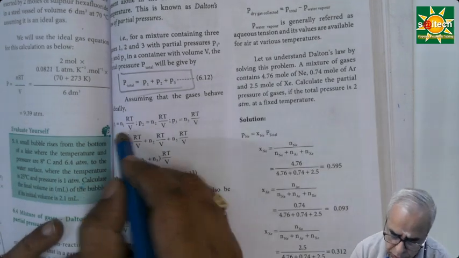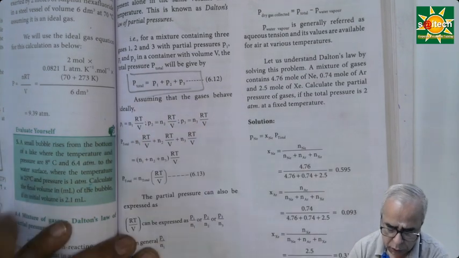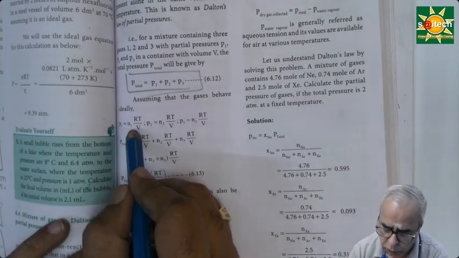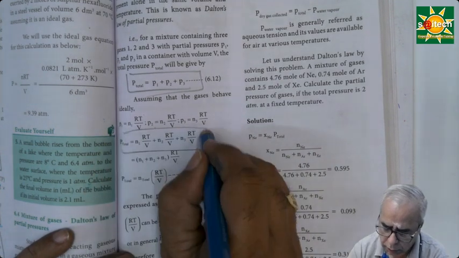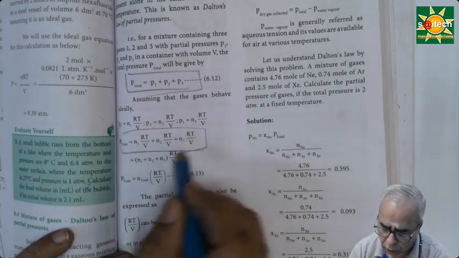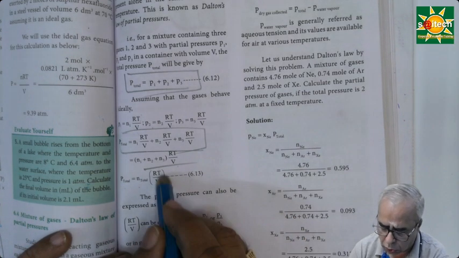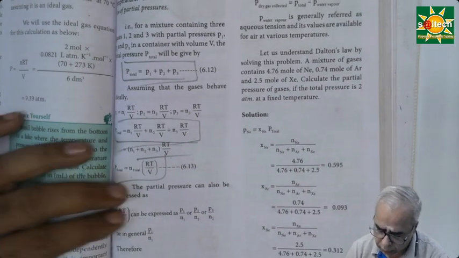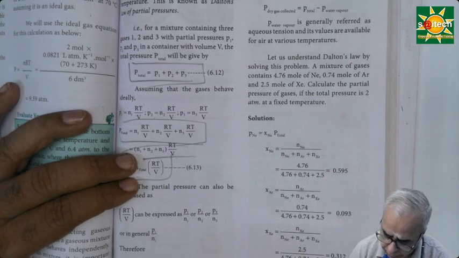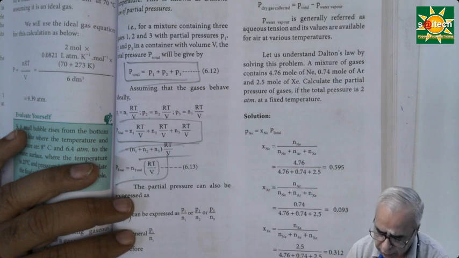In fact, for this partial pressure, we can say for everything we have the ideal gas equation. So in that case, P1 is equal to N1 into RT by V, P2 is equal to N2 into RT by V, and likewise it goes. So P total is N1 plus N2 plus N3 of RT by V. Therefore P total is equal to N total into RT by V. This is a very important equation.